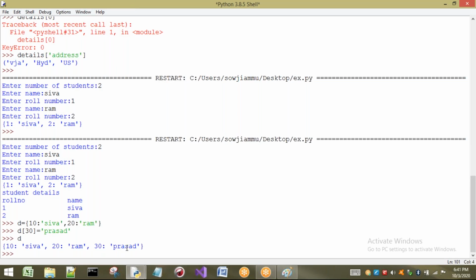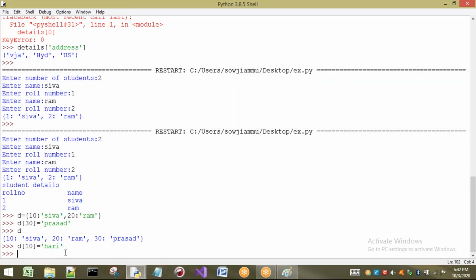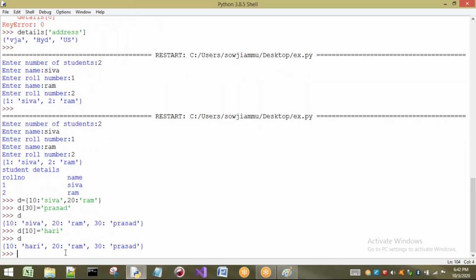If I want to insert a value for a key which is already present, let us take 10 here. If I want to write some name here, Hari, what happens? First it will check whether 10 is present or not in our D. Yes, it is present. So the Shiva is going to be replaced with Hari. That's it. Because what is the concept? Duplicates are not allowed. So the key will not change. Just the value is going to be stored here.